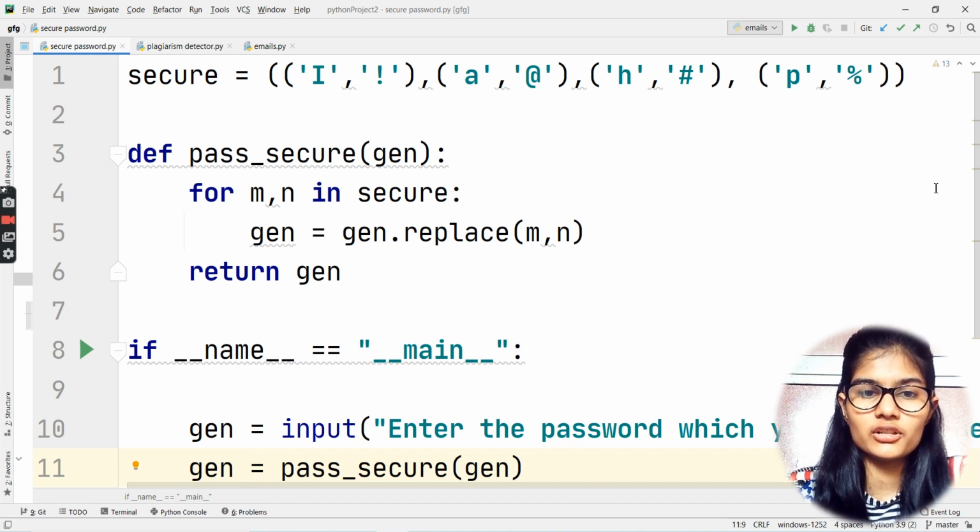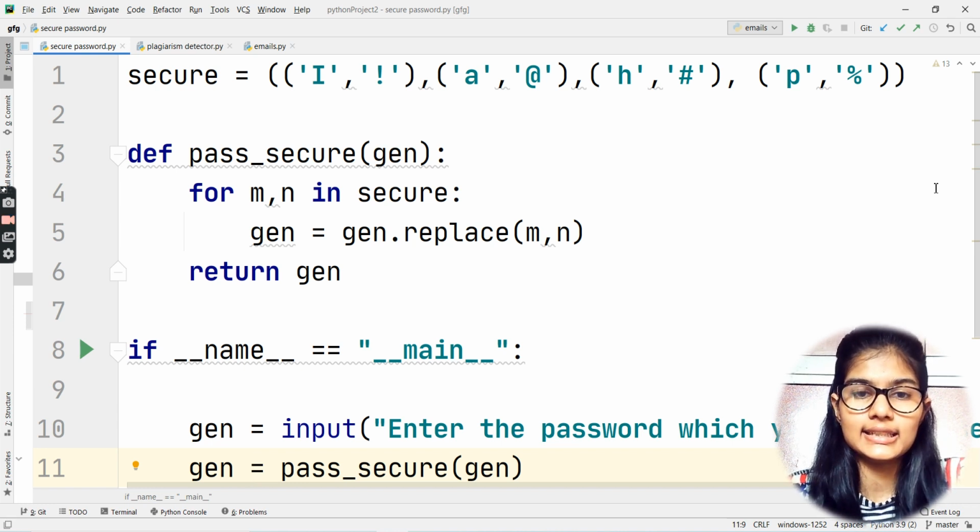Inside this for loop I have used the replace function, for m comma n, which replaces the values of m with n. M is I and n is the exclamation mark. M is A and n is the at the rate. This is how it is going on. And at last, returning gen. Gen is basically the variable, and with that it returns me the output.